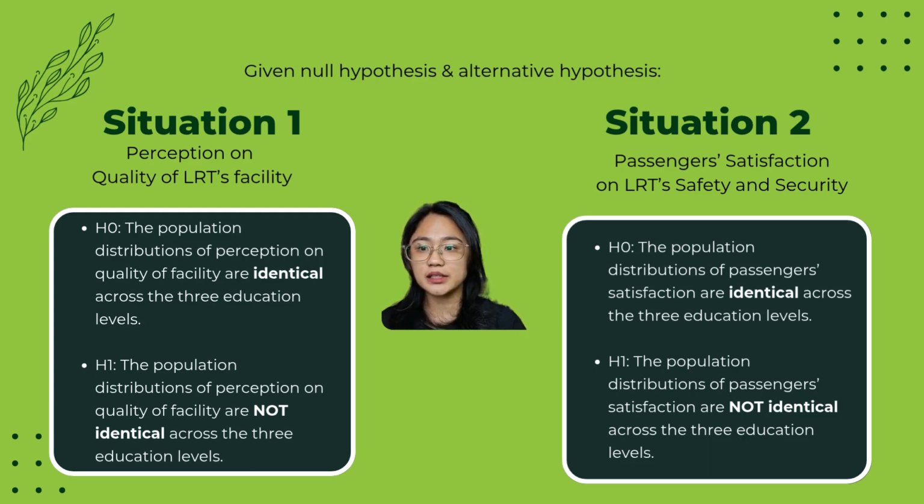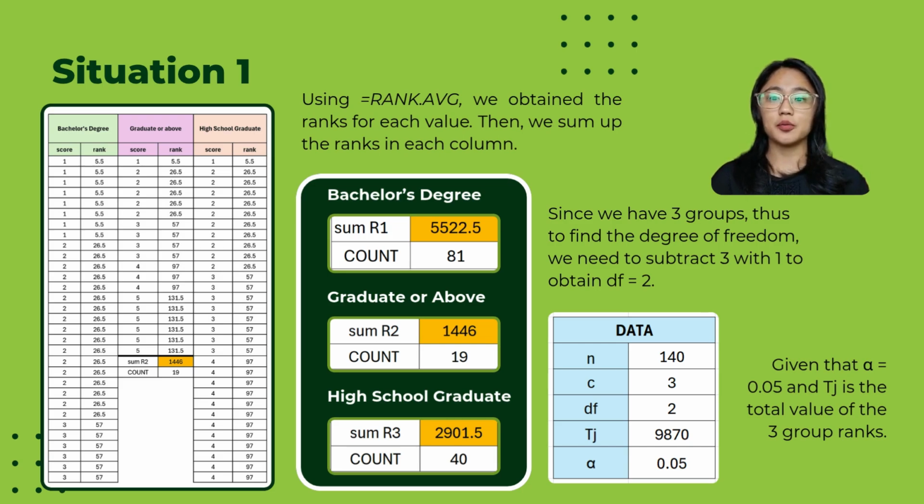So as you can see here, the hypotheses are quite similar. For the null hypothesis, it is identical, and for the alternative hypothesis, it is not identical. Compute the Kruskal-Wallis. Firstly, we use the function RANK.AVG in Excel to sort our data. Then we sum up each category of education's rank. After that, we computed the data into the H-test formula.